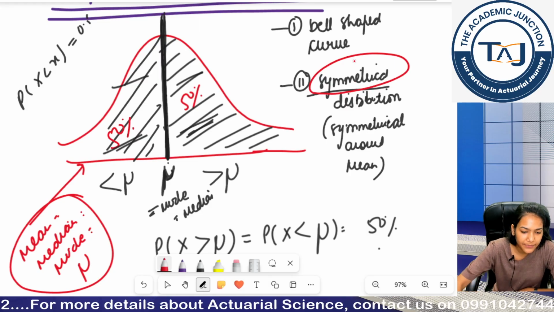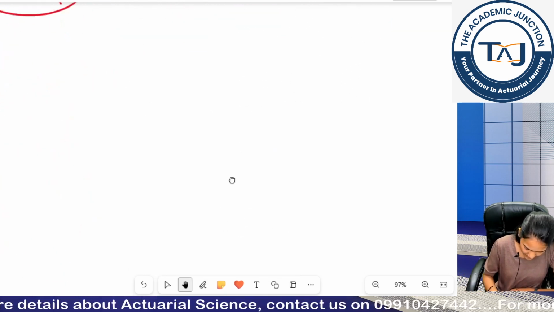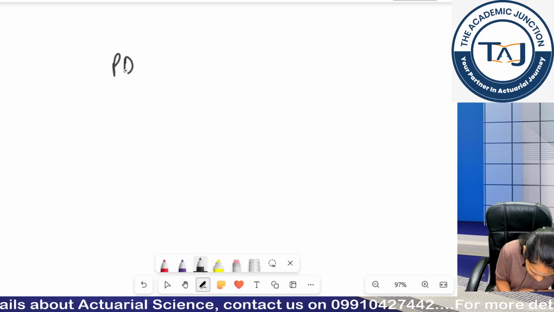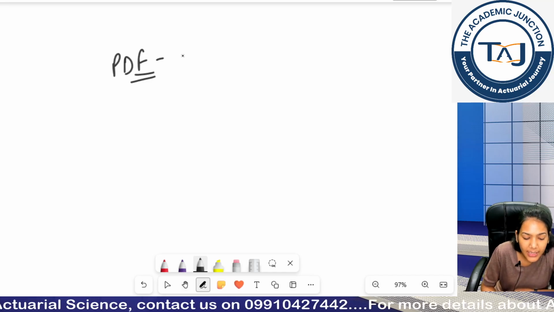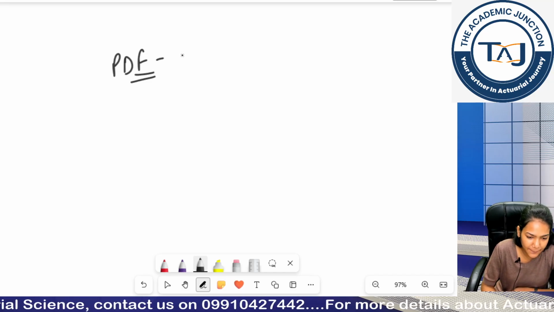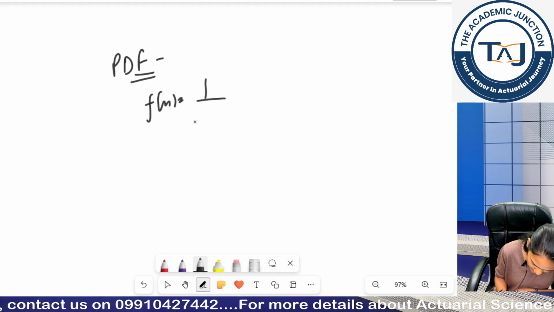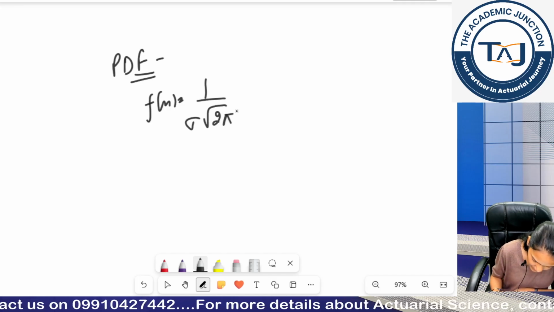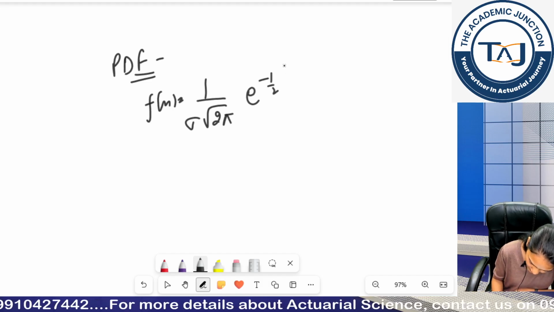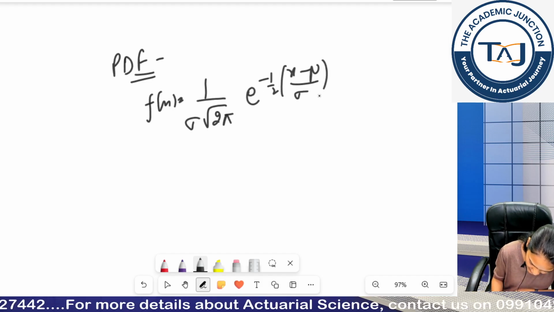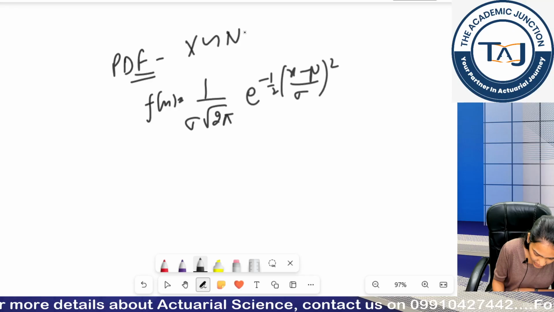Okay guys, now let's move to its PDF, a very complicated PDF, so you don't have to memorize it, use tables or books for your PDF. Your PDF is basically 1 by sigma root 2 pi, e to the power minus 1 by 2 (x minus mu by sigma) whole square, where my x is following the normal distribution.